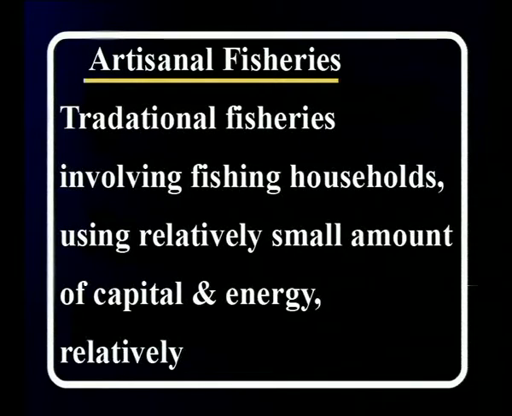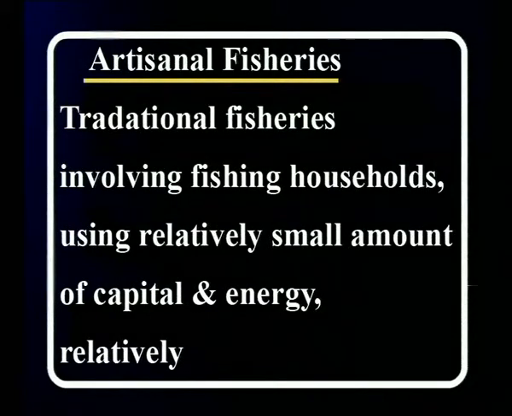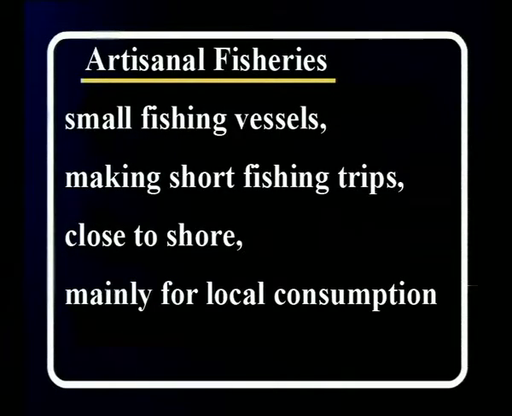Artisanal fisheries are traditional fisheries involving fishing households using a relatively small amount of capital and energy, relatively small fishing vessels, making short fishing trips close to shore, mainly for local consumption.